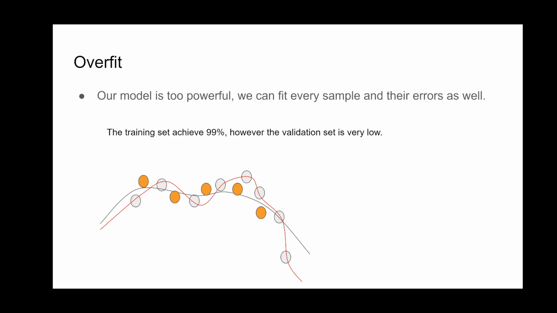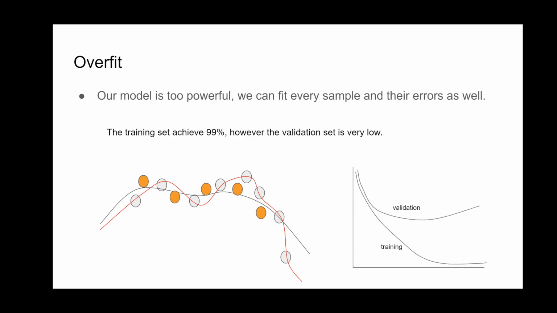So in this case, we say that the model is overfit. The better model will be the black line, and the red model will fit the training set very well, but it does not perform very well on the test data.